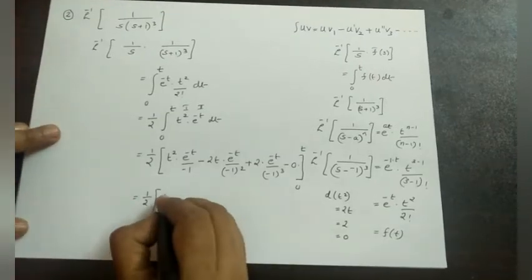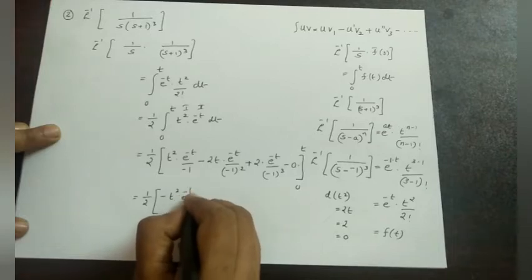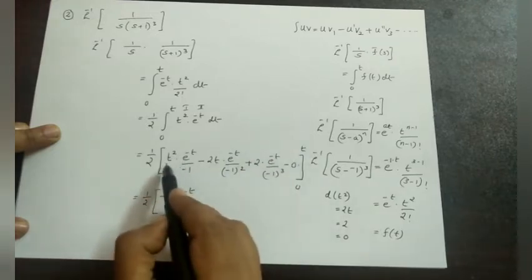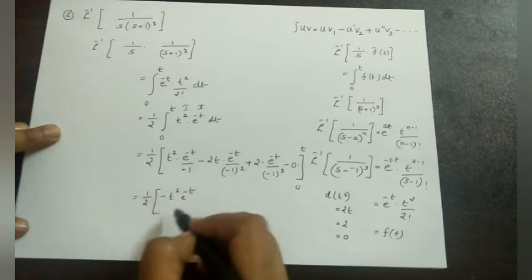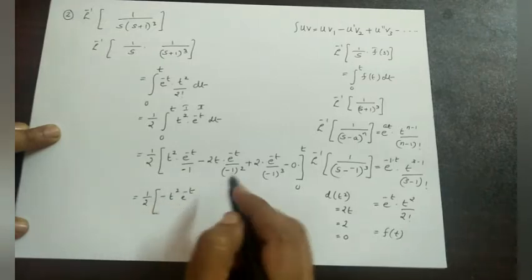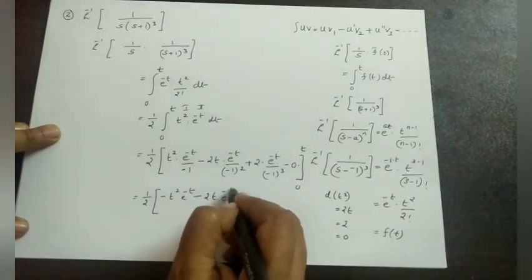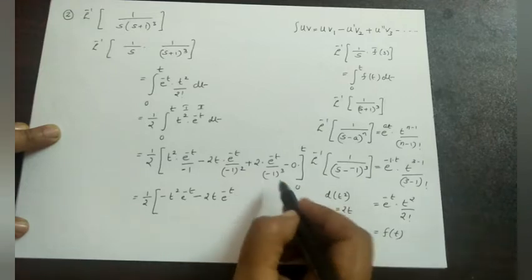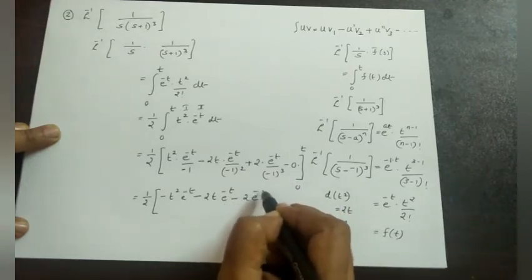Okay. It is minus t square e raised to minus t. I am applying first limit to t equal to t itself. Therefore, taking this minus in the numerator, it's minus t square e raised to minus t, then minus 2t e raised to minus t. Second term, minus in the whole square becomes plus 1. Then minus of the whole cube becomes minus, therefore minus 2 e raised to minus t.